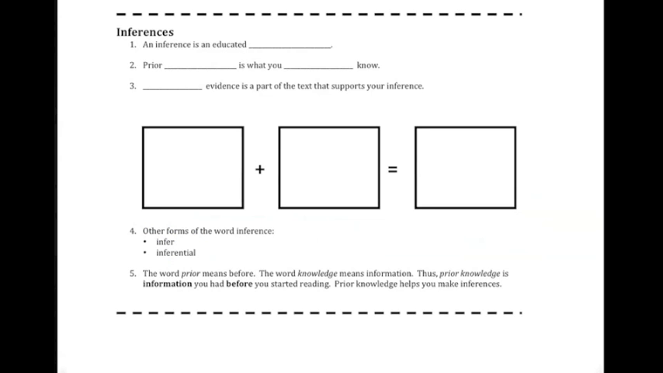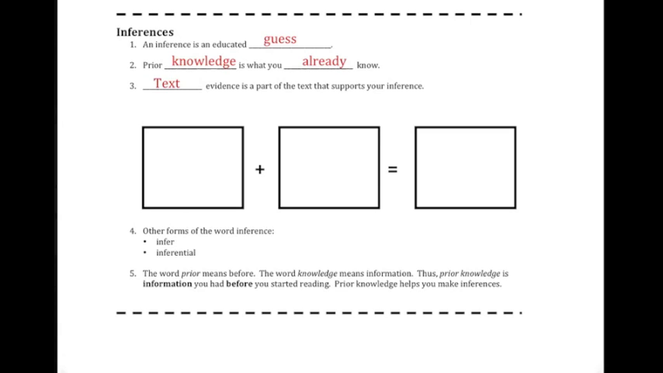Finally, the last strategy that we're going to use to help us comprehend our reading is inferences. An inference is an educated guess. Prior knowledge is what you already know. Text evidence is a part of the text that supports your inference. You will need prior knowledge and text evidence to make your inference.